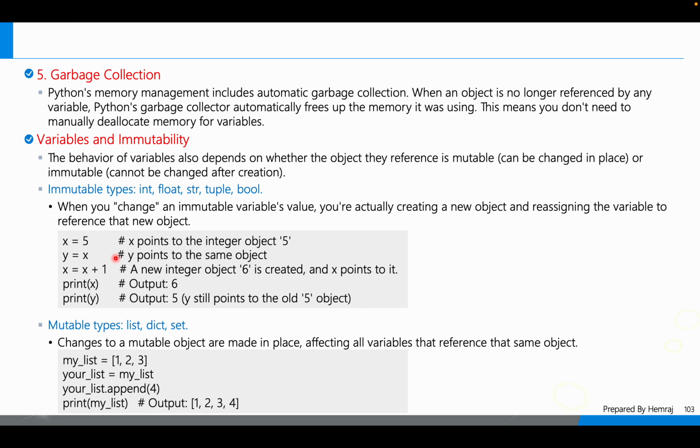But in the case of mutable objects, no new object is created; it is the same object. Suppose my list is 1, 2, 3, and your list is my list. When we append 4 to your list, then print my list, the output is 1, 2, 3, and 4.